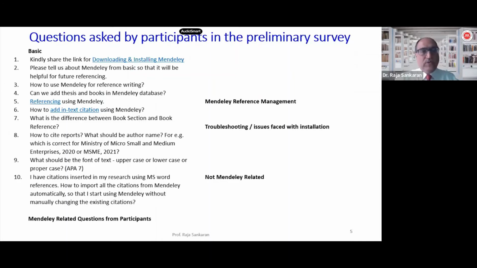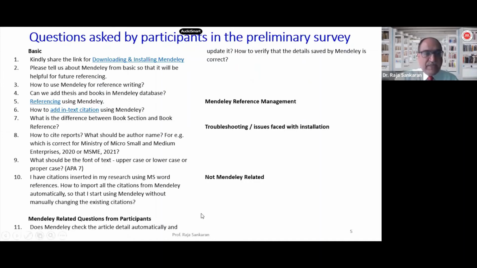But typically what you do within Word, what you have included as part of either a manual citation or using any other application for that matter, cannot be done like this. So you must have a library item or an entry in Mendeley in order to have it cited in Microsoft Word. Okay.